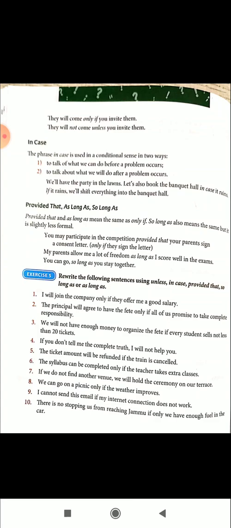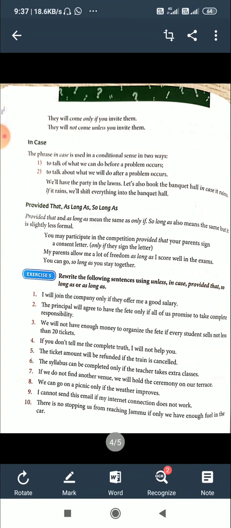You may participate in the competition provided that your parents sign. That's a condition. If your parents sign, no problem. If you want to go, you have to get the permission, the signature of your parents. My parents allow me a lot of freedom as long as I score well in the exams. The condition is there. If I do not score well, my parents do not give me freedom.